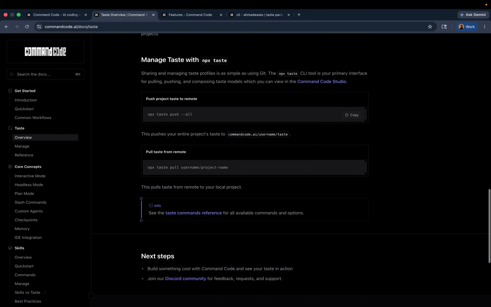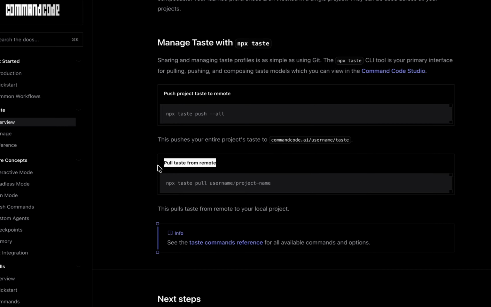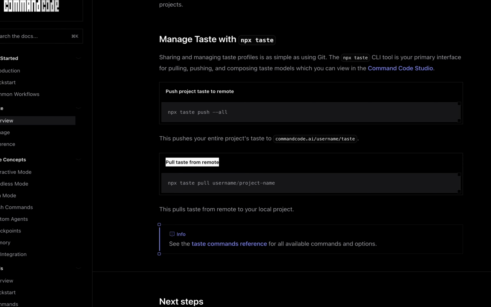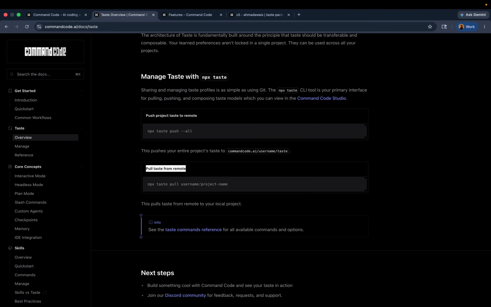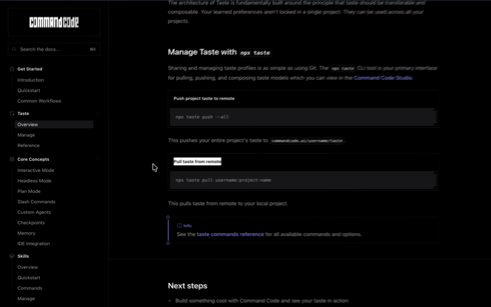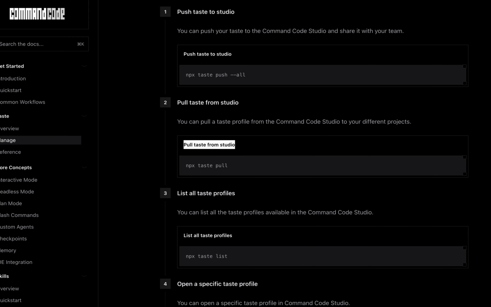Now here's an important detail. Pulled taste doesn't override your taste. It biases your agent, so your own behavior still shapes the final output. So in a team workflow, instead of saying read the style guide or follow the contributing.md file, you just say pull the taste, and the AI automatically follows the team conventions.